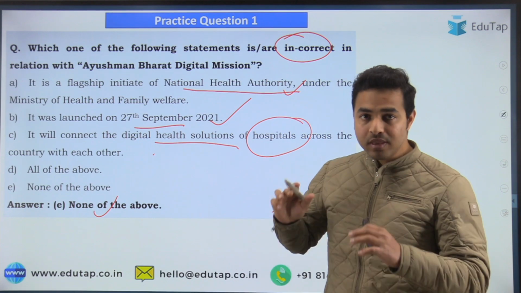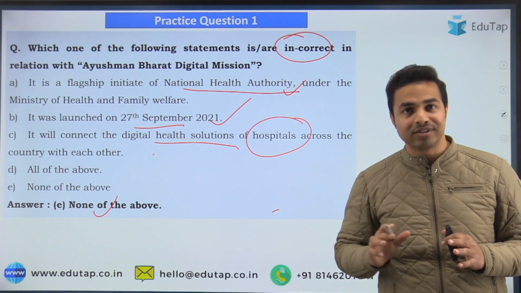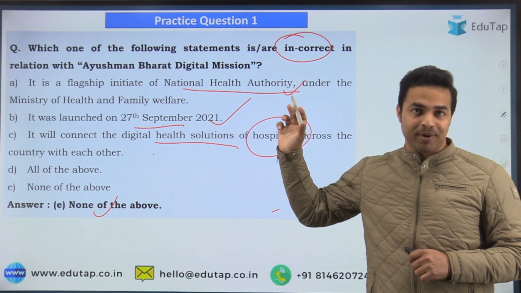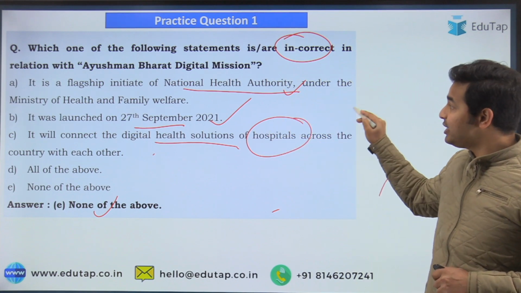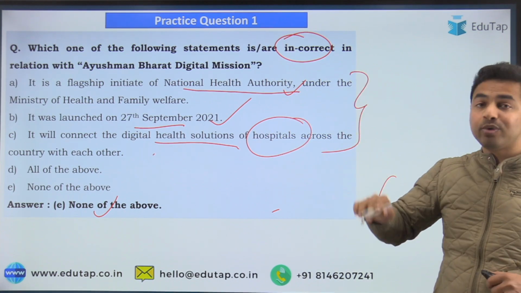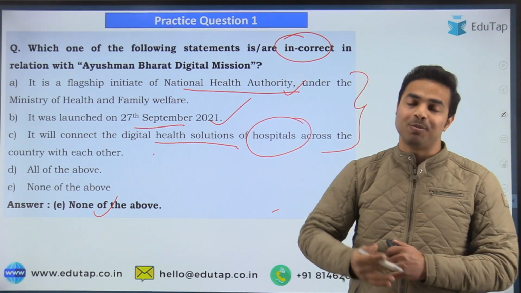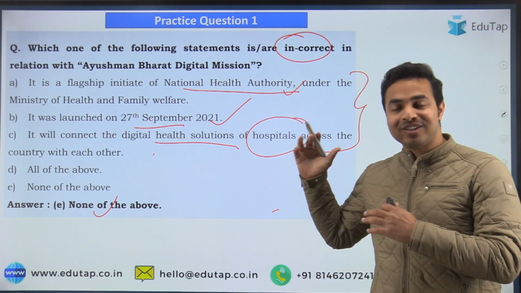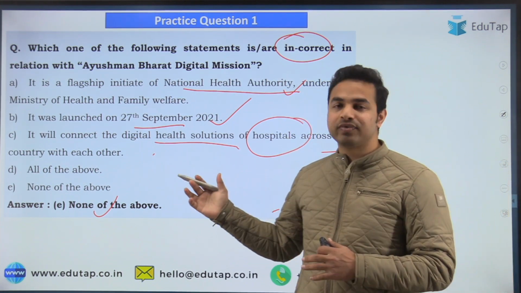And why so? Because in the question the demand was to identify the incorrect statement, but as we have seen, all these statements are correct in relation with the Ayushman Bharat Digital Mission, so that is the reason that the right answer will be none of the above.